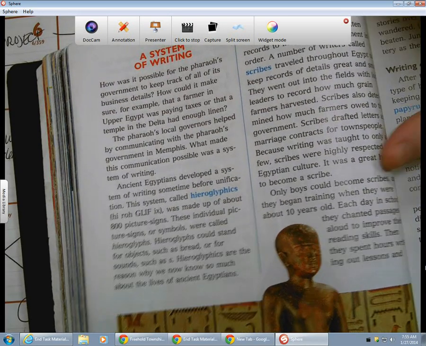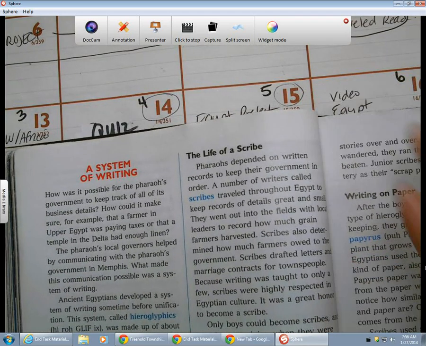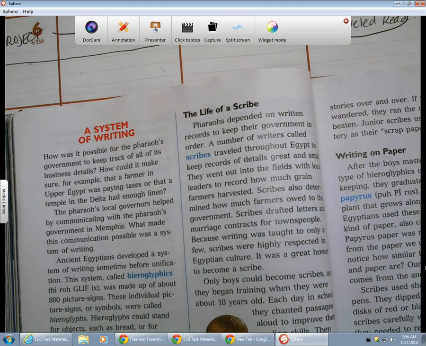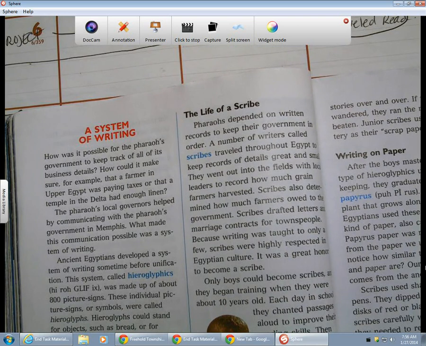The life of the scribe. Pharaohs depended on written records to keep their government in order. A number of writers called scribes traveled throughout Egypt to keep records of details, great and small. They were out in the fields with the local leaders to record how much grain farmers harvested. Scribes also determined how much farmers owed to the government. Scribes drafted letters and marriage contracts for townspeople.